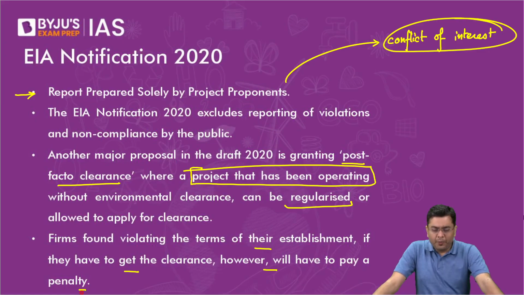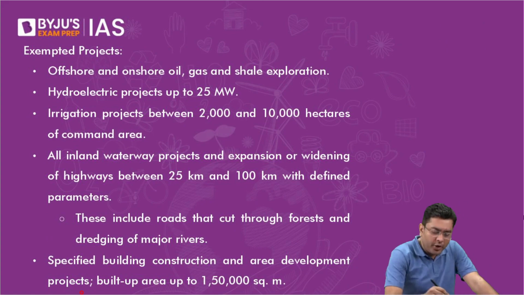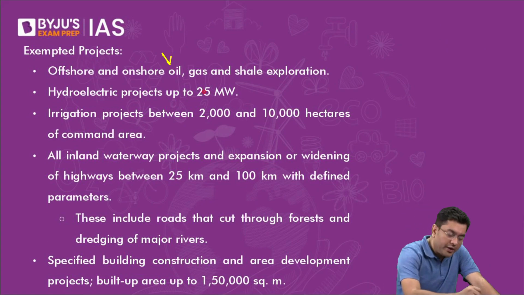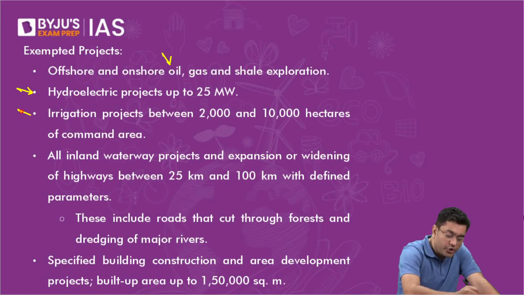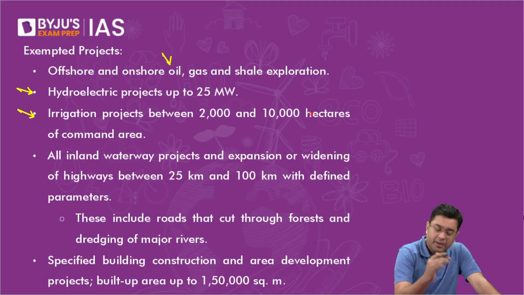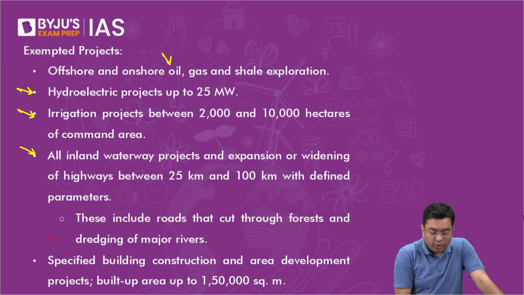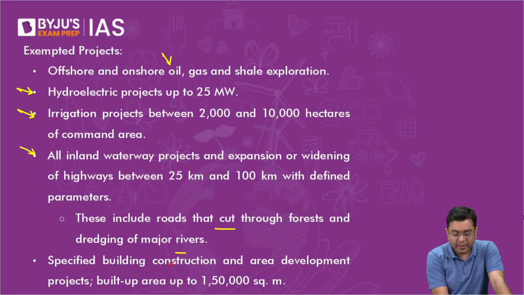So now the exempted projects, where you see offshore and onshore gas and shale explorations, they are exempted. Hydroelectric projects up to 25 megawatts, they are exempted. Irrigation projects between 2000 to 10,000 hectares of command area, exempted. Inland waterway projects, right? So roads that cut through the forest or dredging of major rivers, that is also exempted.